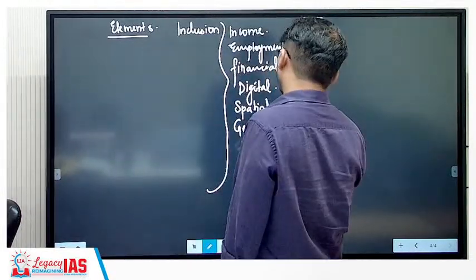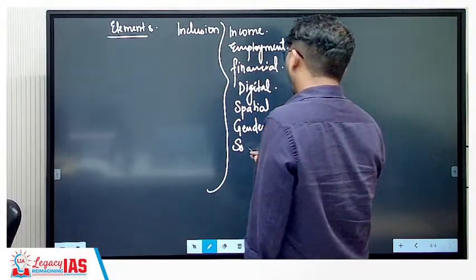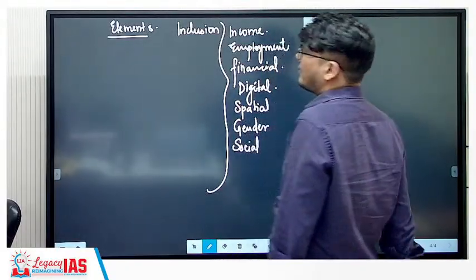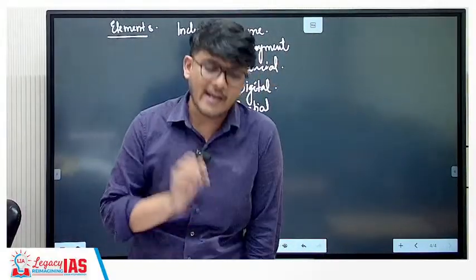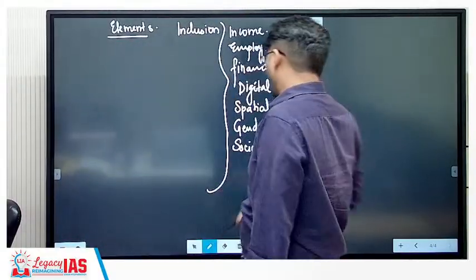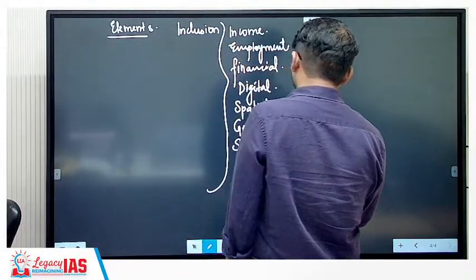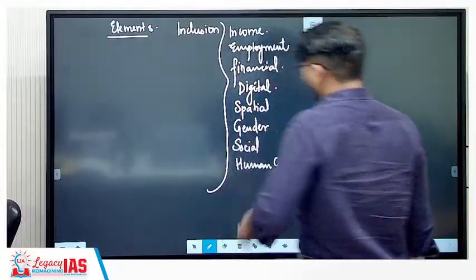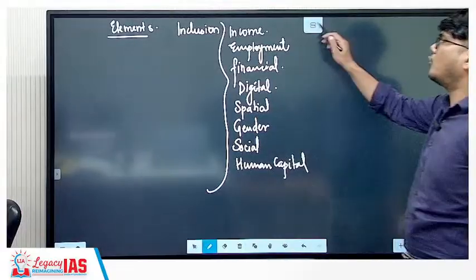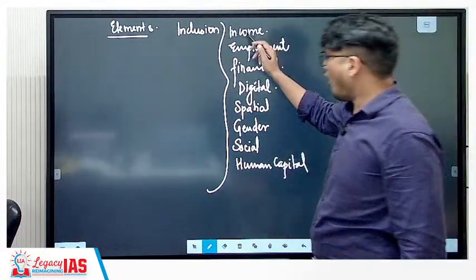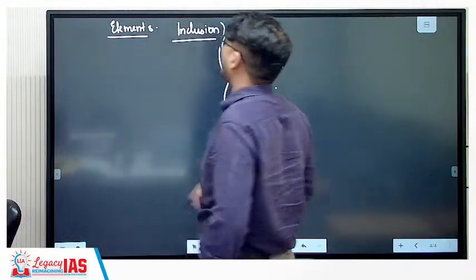Then you have social inclusion. You should not be socially excluded from the economy just based on your caste, your religion, or any ascribed status that you may have from birth. And then you have the human capital inclusion. Now, what is human capital? When in a population you add skill, education, and good health, you get converted into human capital. Now, when all these things are included, that is when you can say inclusion in the true sense has taken place in the economy.